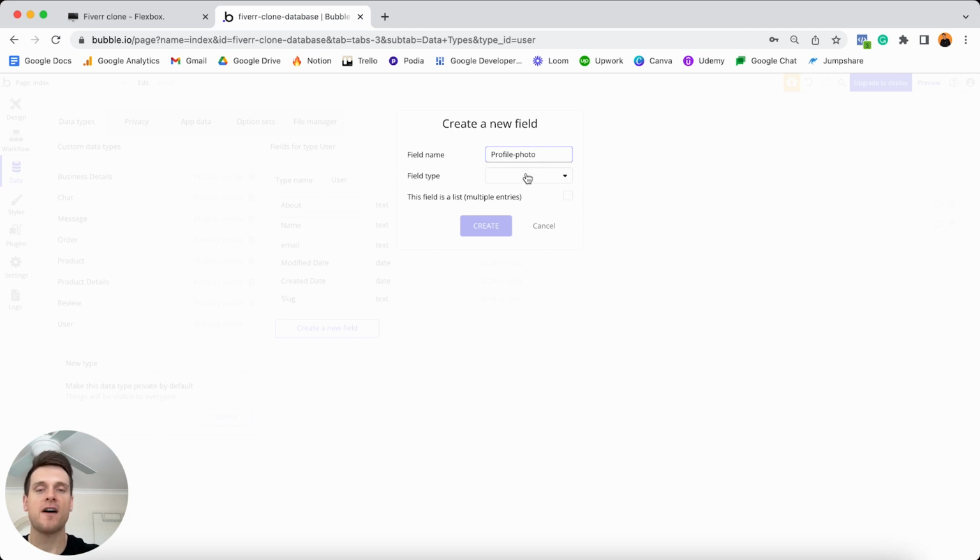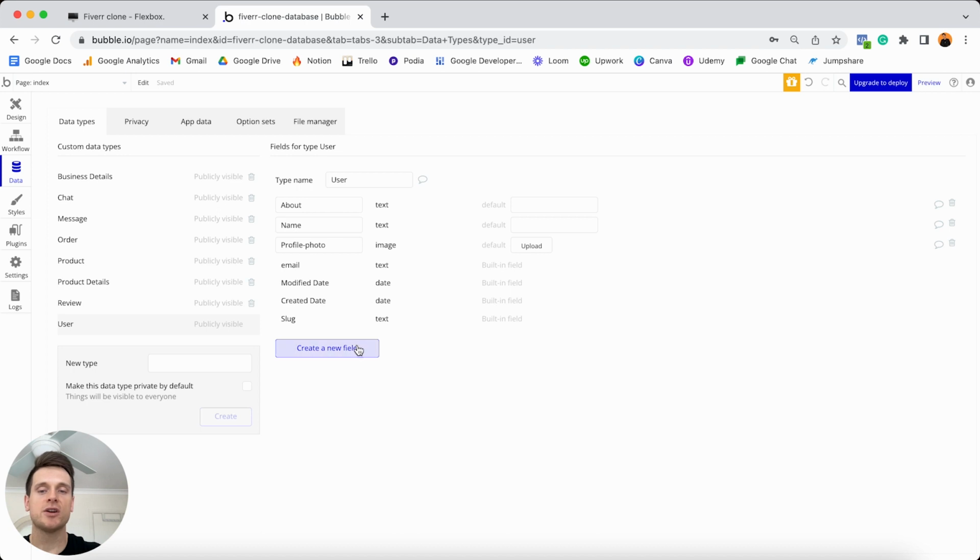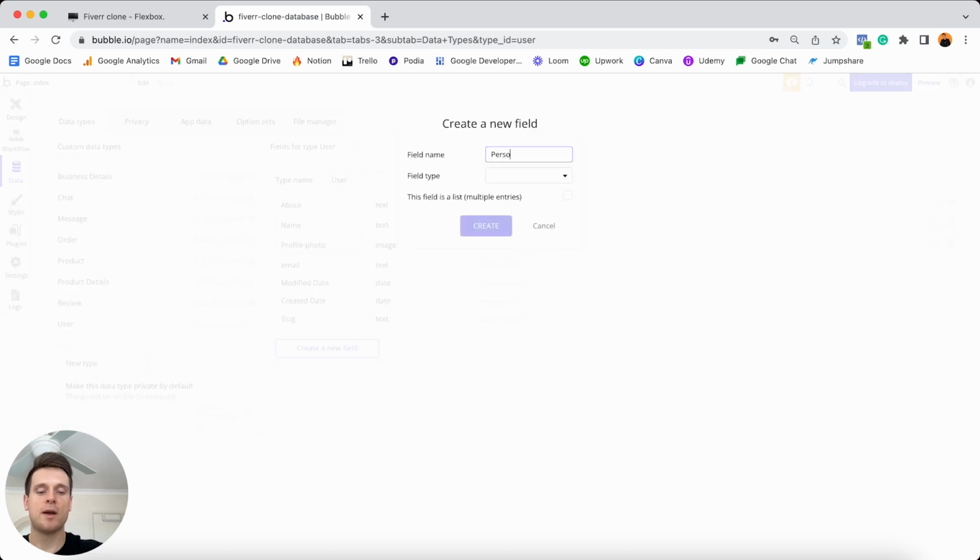Now, for our profile photo, this field type is going to be an image because someone's going to upload a picture of themselves. We'll choose to create that. I'd also like someone to store their personal website. So I'm going to create a data field called personal website. And within this field, I'd like to store a URL, which thankfully is just plain text.